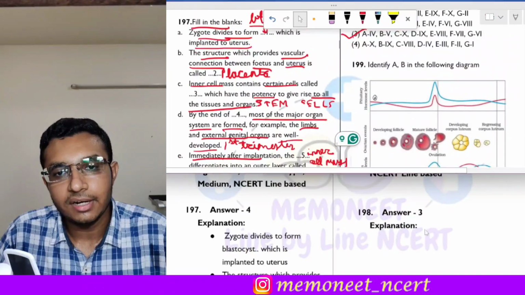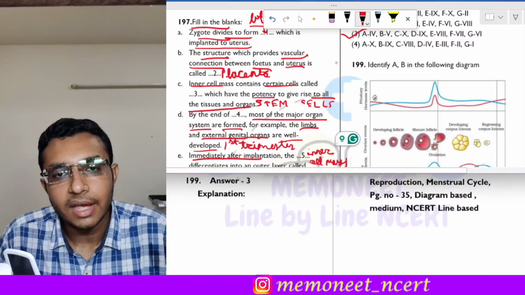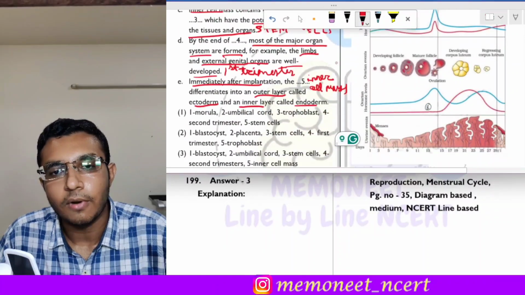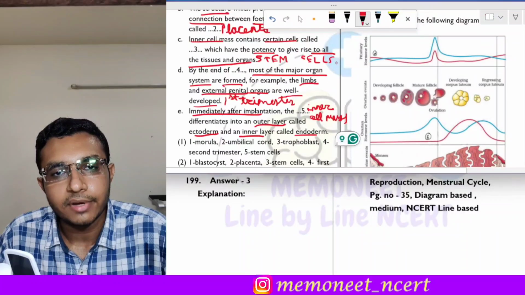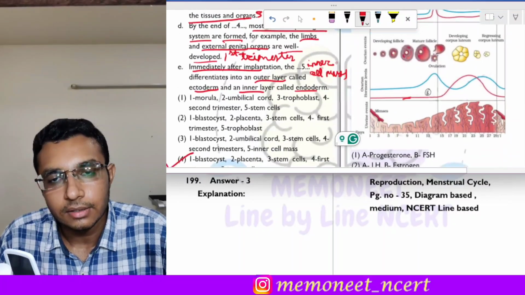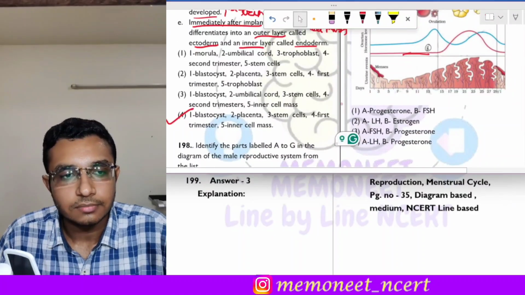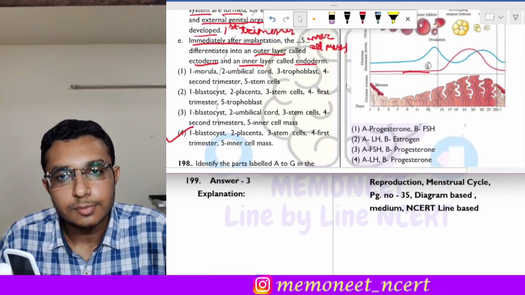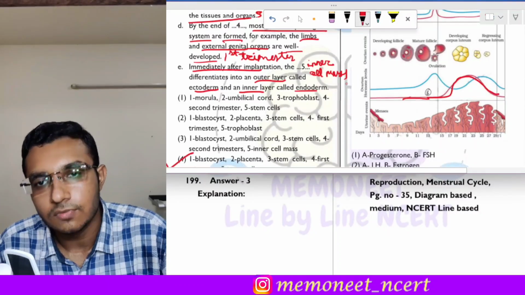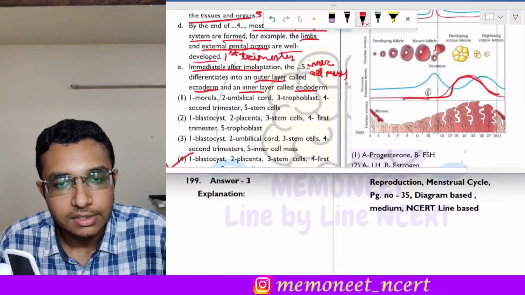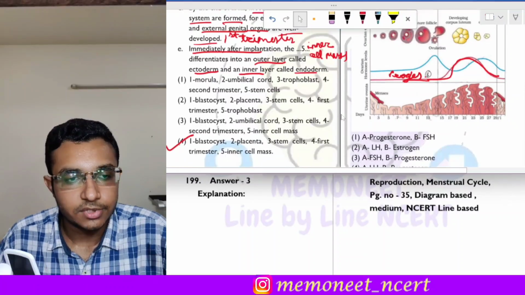Moving on to the penultimate question, that is question number 199. We have to identify A and B in the following diagram. This diagram is of the menstrual cycle and we have to identify this A and here the B. Now see here, what is B? B is attaining peak after ovulation. There is one peak, so B will be what? It is progesterone. So B is progesterone.